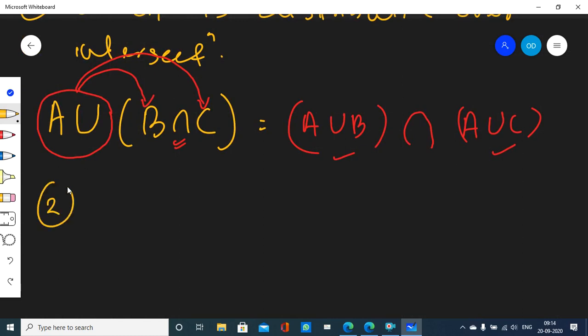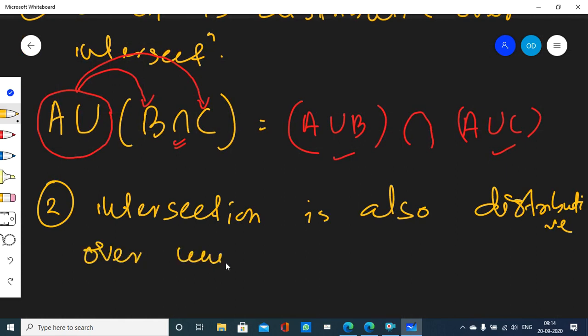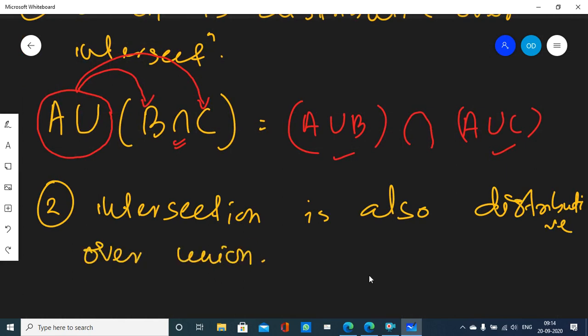And the second distributive law is that intersection is also distributive over union. What does that mean?